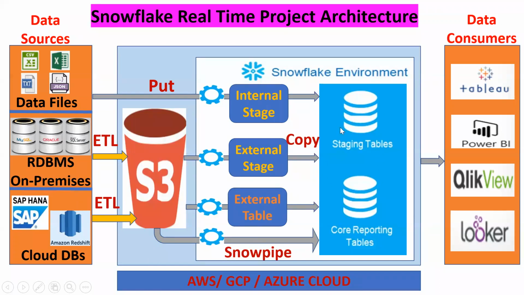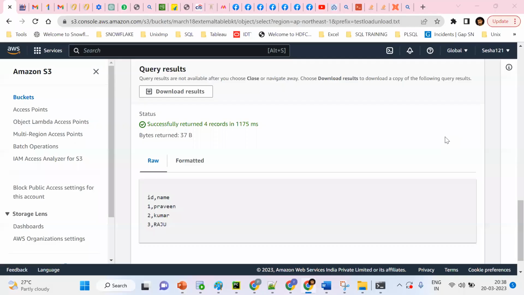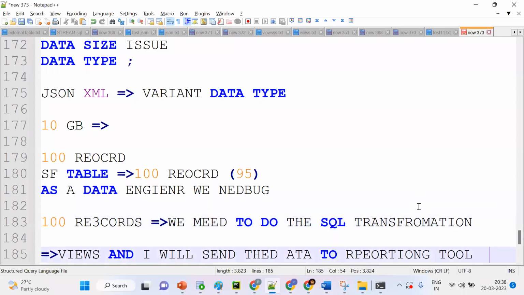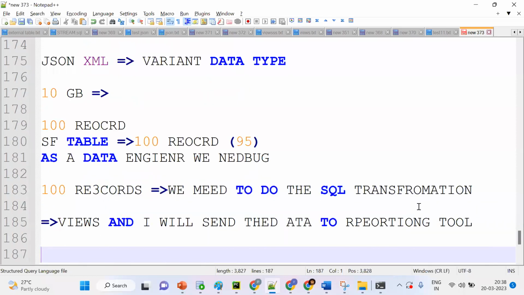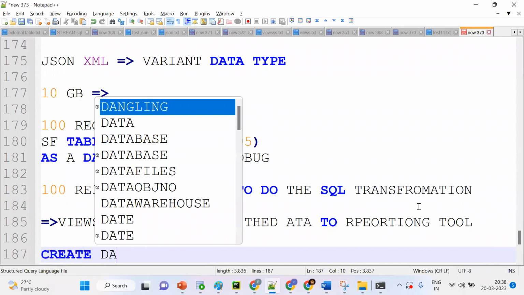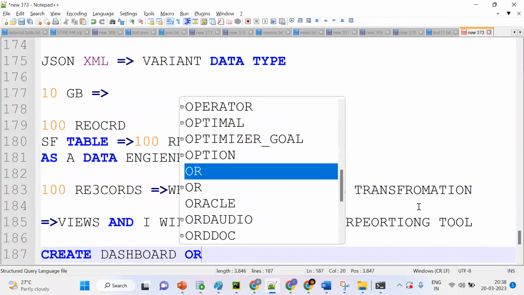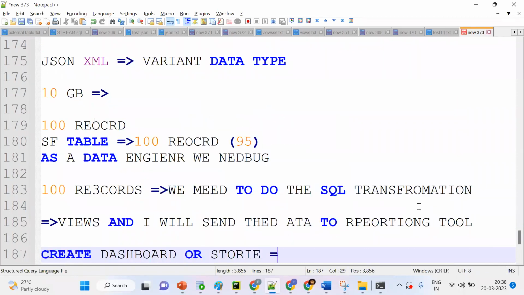Now we need to do the SQL transformation, all the transformation, and I can create views and give them to the Power BI team. What will they do ultimately? The Power BI team will create the dashboards or stories, so that the CEO or any BA or somebody can do the analysis.